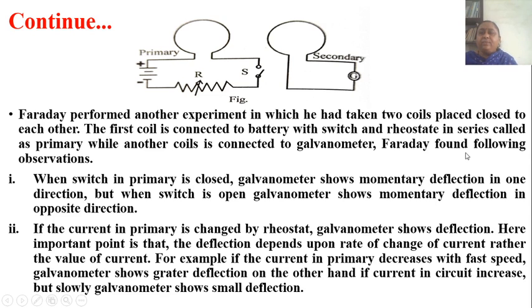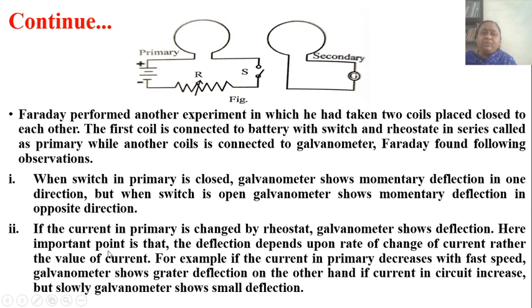Now, Faraday found the following observations. When the switch in the primary coil is closed, then what happens? Galvanometer shows momentary deflection in one direction, but when the switch is opened, then what happens? The galvanometer shows momentary deflection in the opposite direction.